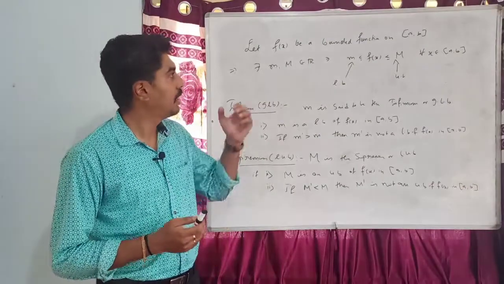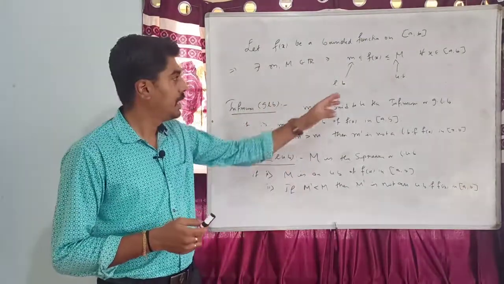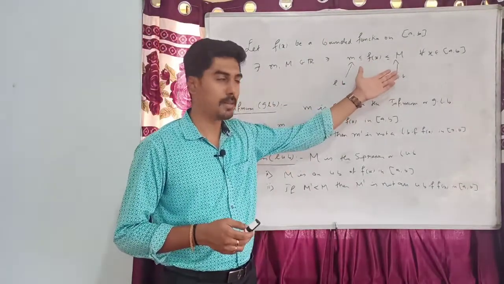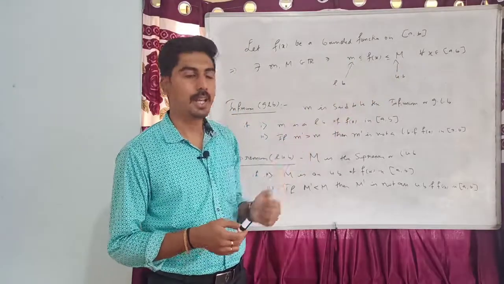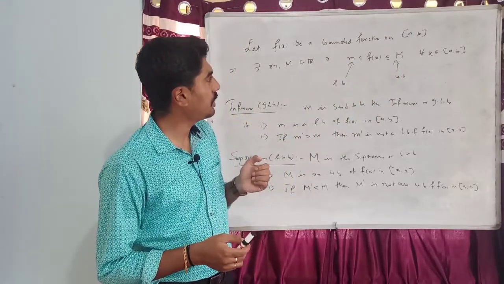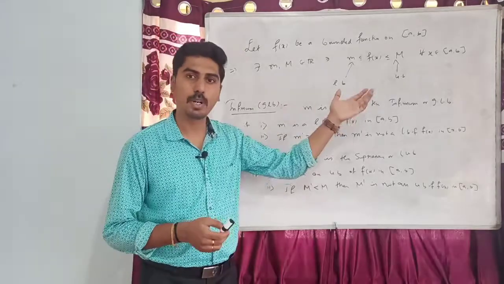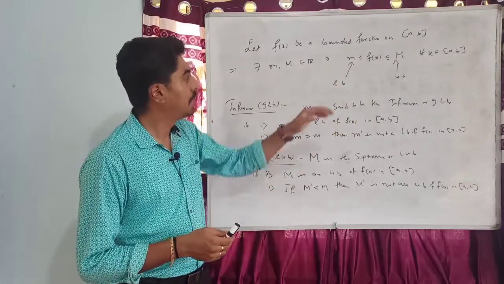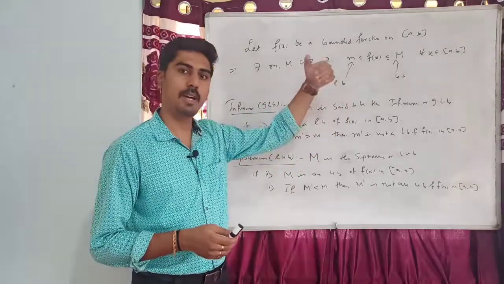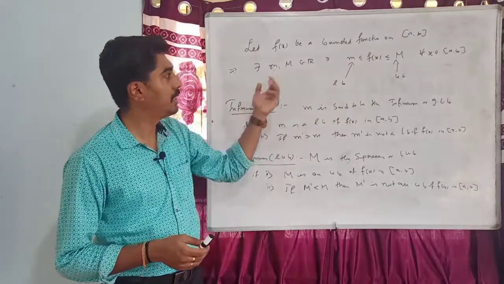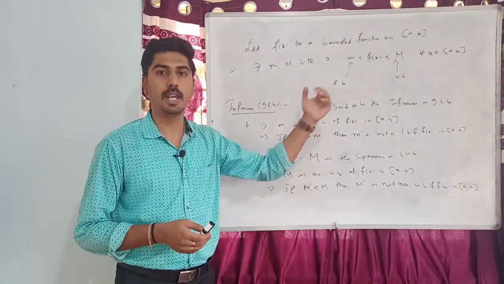Sometimes for a function f of x on an interval AB, if I have an upper bound but I don't have a lower bound, then I say that f of x is bounded above but not bounded below. If I have a lower bound but I don't have an upper bound, then I can say that it is bounded below but not bounded above.